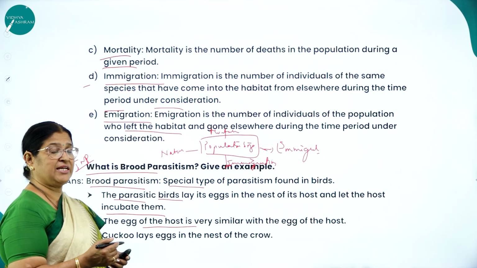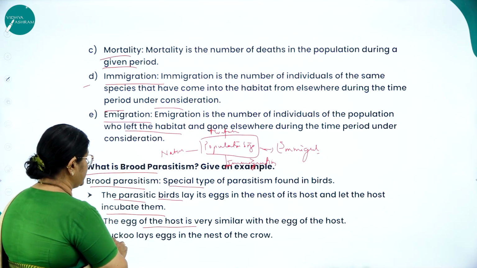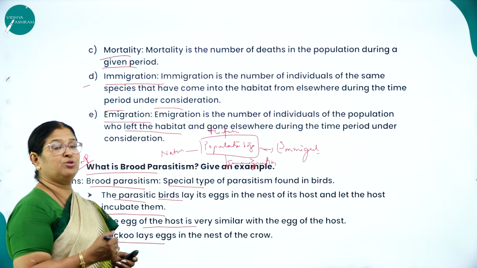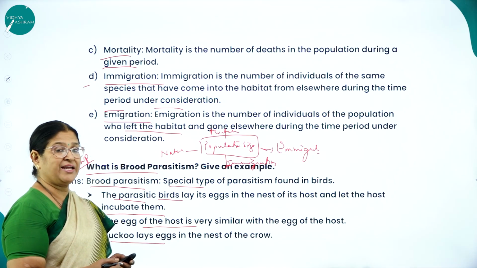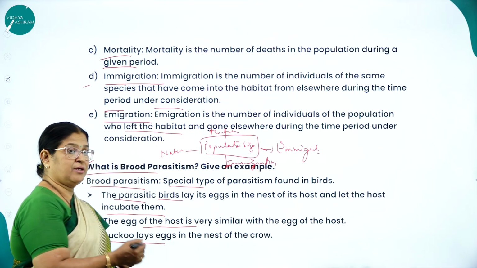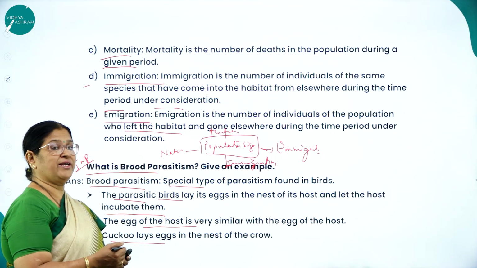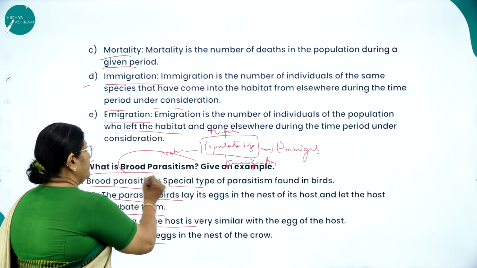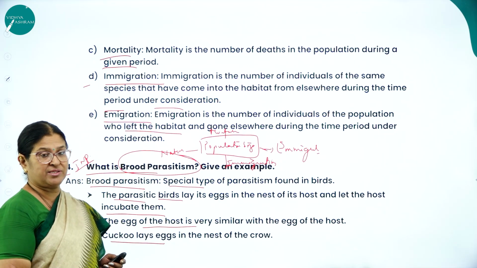So what is the classical example you are going to give for brood parasitism? The cuckoo bird, which lays its eggs in the nest of a crow. Both cuckoo bird and the crow are black in color, and the crow will mistake the cuckoo egg as its own egg and it will incubate it. So what do you call such interaction? Brood parasitism.